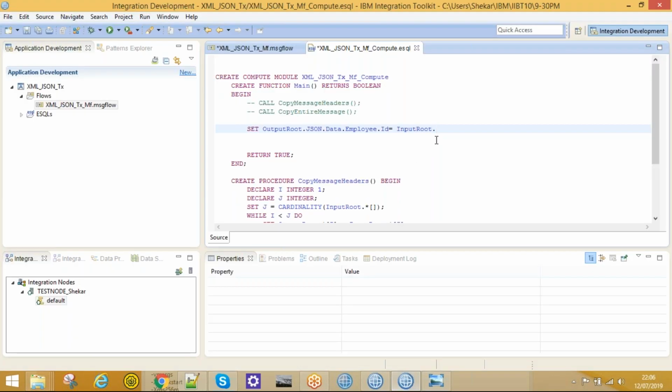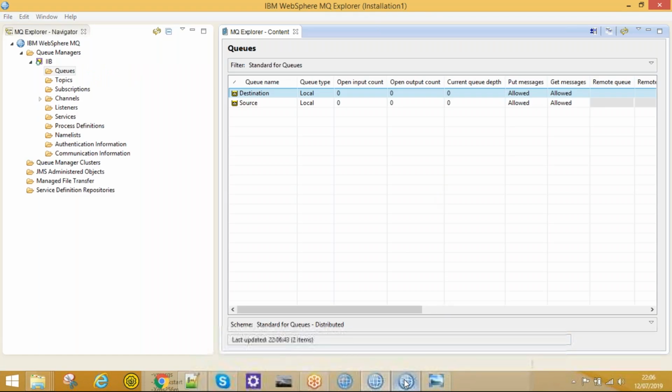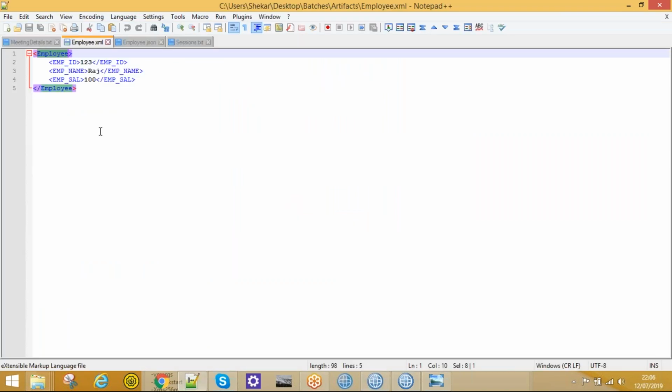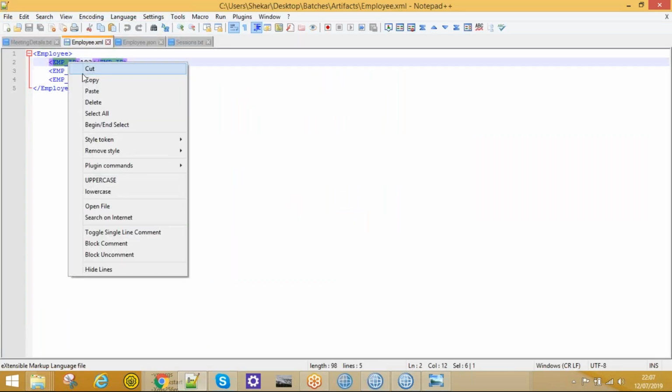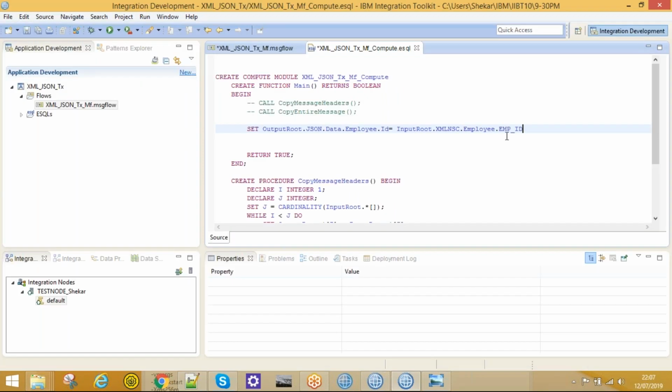So InputRoot dot XMLNSC dot Employee. This file I will give in the incoming message. So copy it. It is ESQL where everything is case sensitive, so we need to be very cautious. Employee dot ID. This is my EMP ID. And each statement should be terminated with a semicolon.